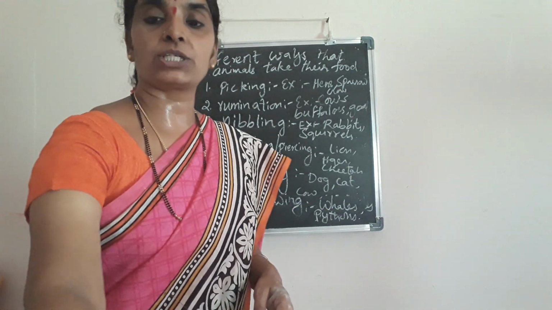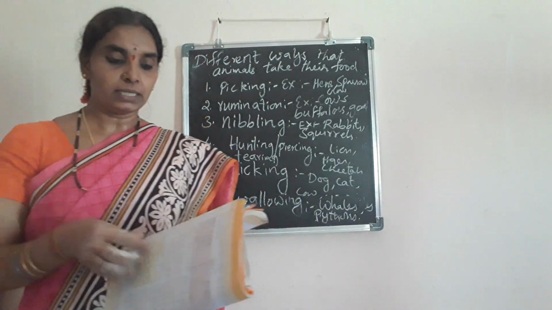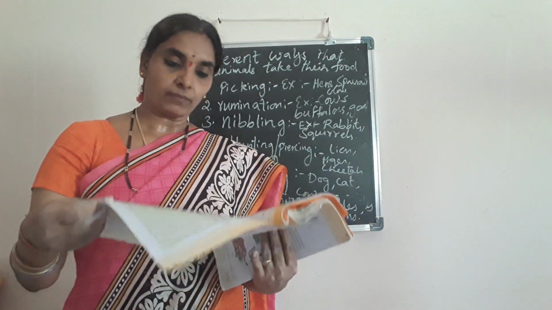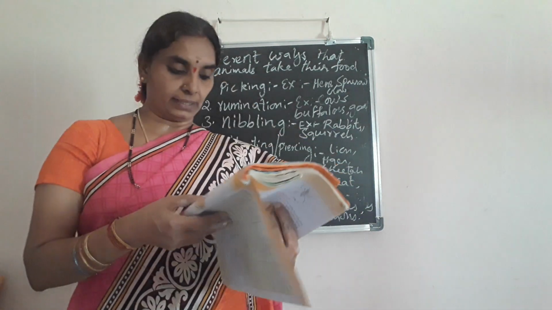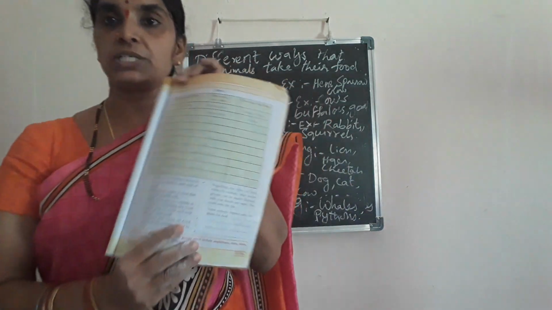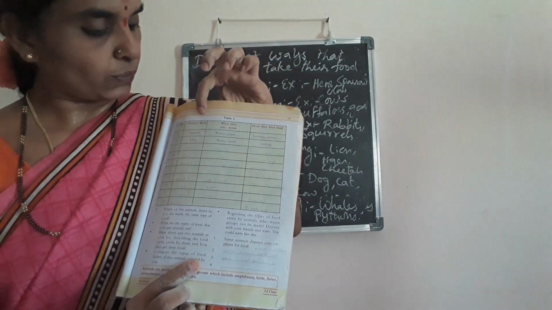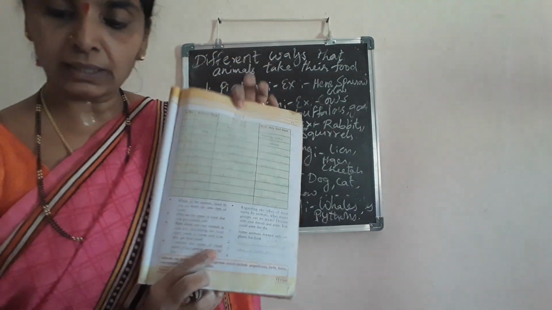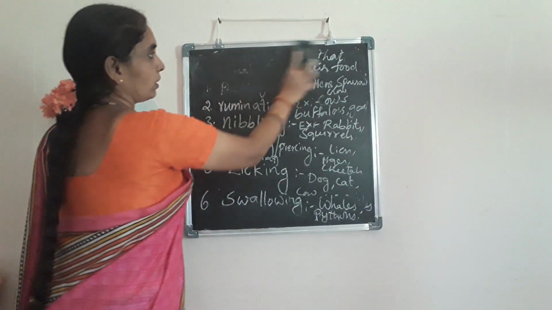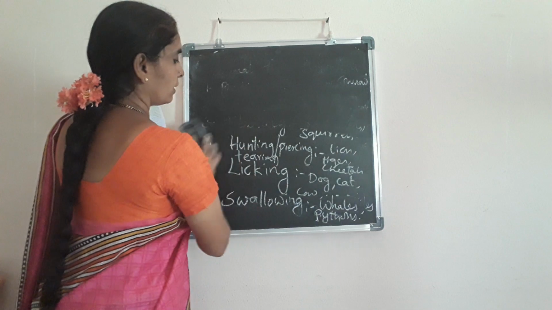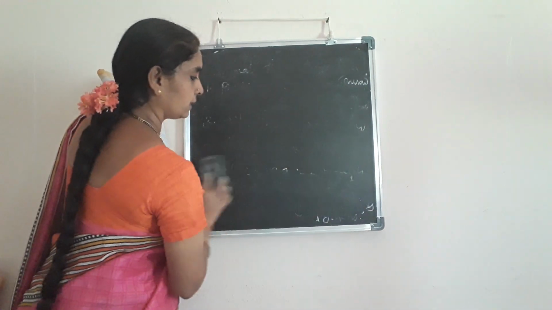Take your textbook, children. I'll give you the homework for today. Page number 31. Take the page number 31. You can see the table number 1. You write down serial number. I'll write on the board. Those who do not have the textbooks, please note down and complete the homework.